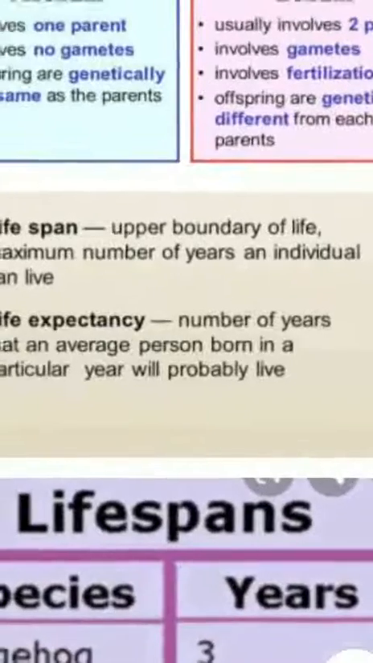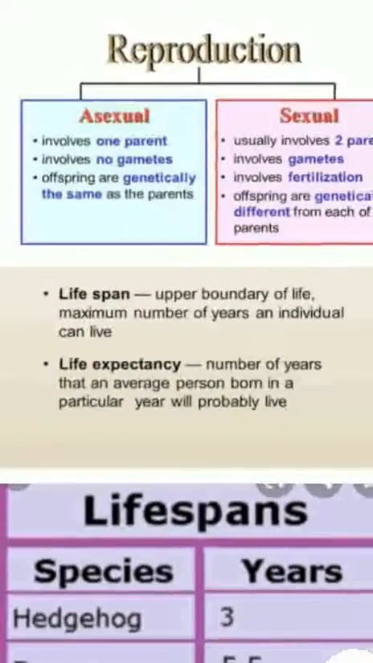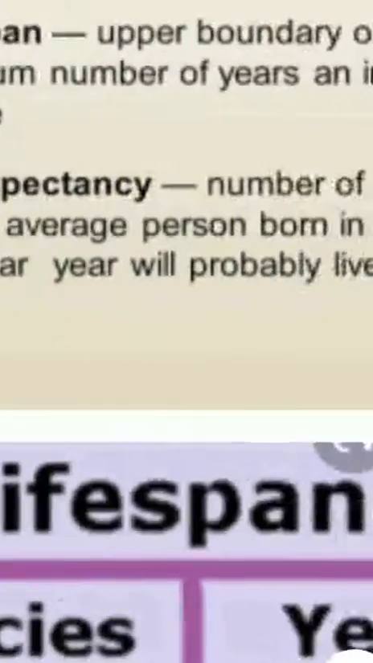because we cannot predict the life of the individual. There could be an accidental death, there could be some death due to several other causes, but when we talk about the lifespan, we actually talk about the maximum number of years up to which an organism can exist. Then another associated term is life expectancy.